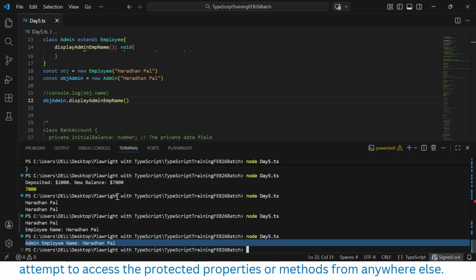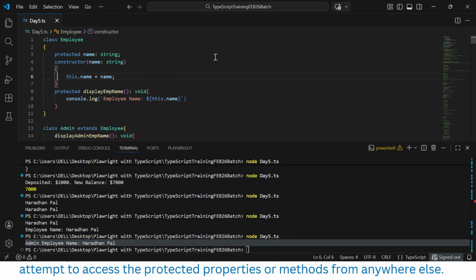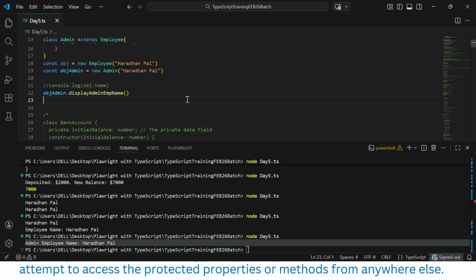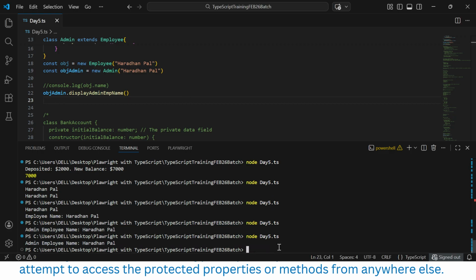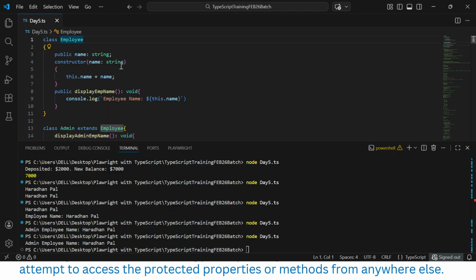You could see whenever it's protected, it is accessible through the child class. But whenever it is private, we cannot do it through the child class. Only it is accessible inside the class, not outside the class, not the child class. A public variable or method can be accessible inside the class, outside the class, or in the child class. If you make it public, there will be no problem at all. Both are fine. Public is fine. So the subclass is fine, no worry. But make it private again, and the subclass also will not allow. Okay, let's make it private.